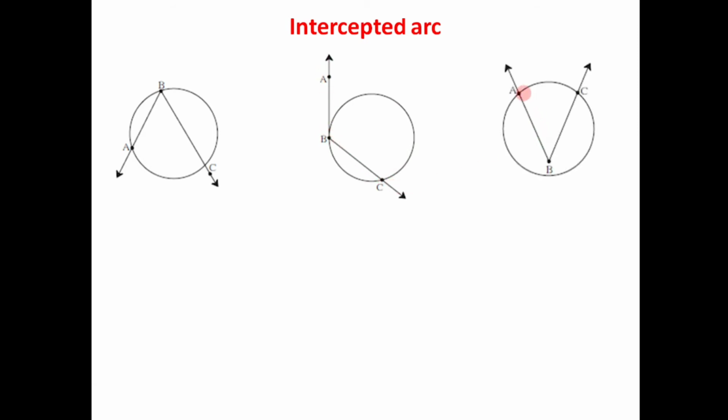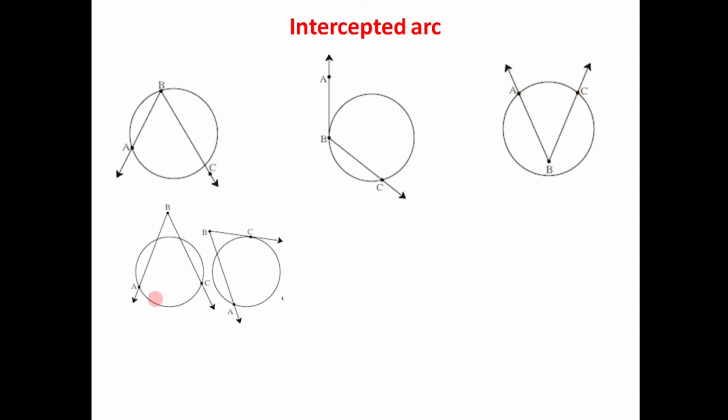Let us have the next diagram. This time for angle ABC, the vertex of the angle is not on the circle, though there is one arc which is in the interior of angle ABC. So this arc AC is also an intercepted arc, and it is said that arc AC is intercepted by angle ABC.